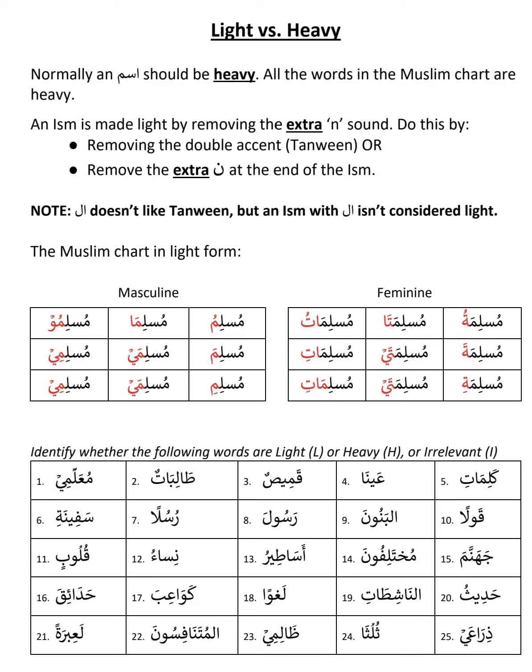But if any word in the Quran is light, we need to identify the reason that it became light. If it is heavy, no reason is needed. But if it is light, we need to see grammatically why it is light. That we need to understand. We will learn why a word becomes light at a later stage, when we are learning the lessons.